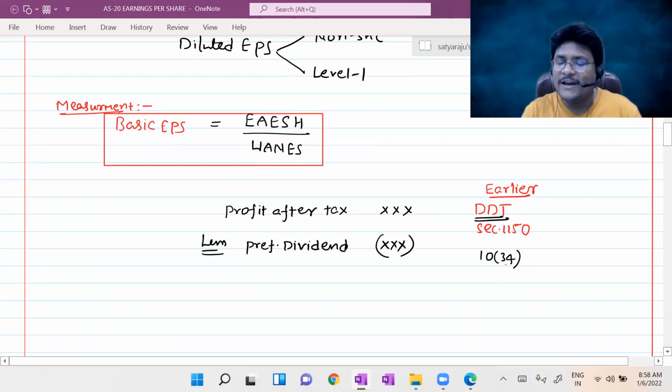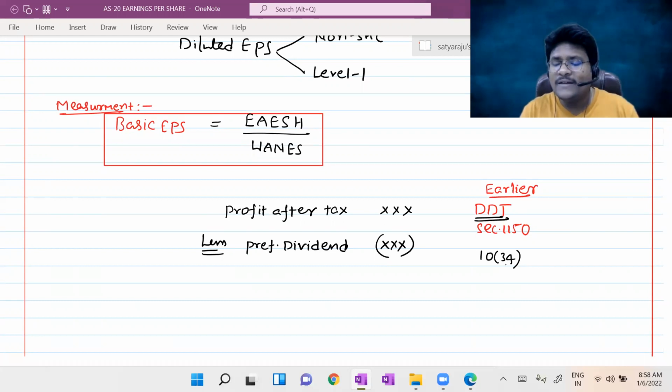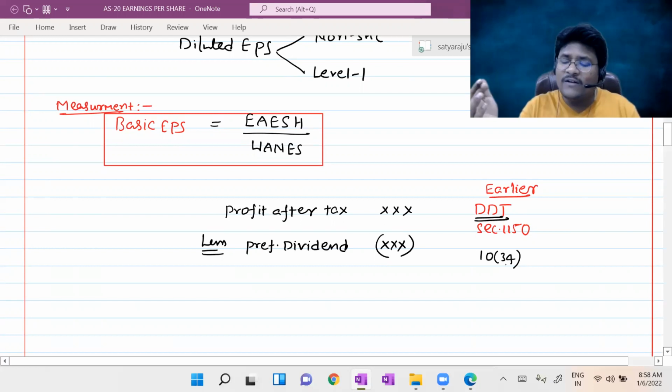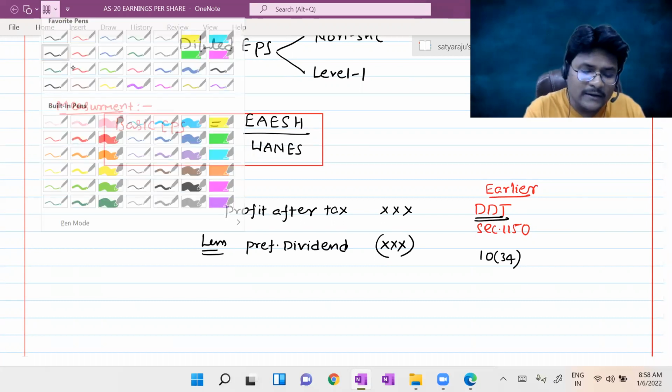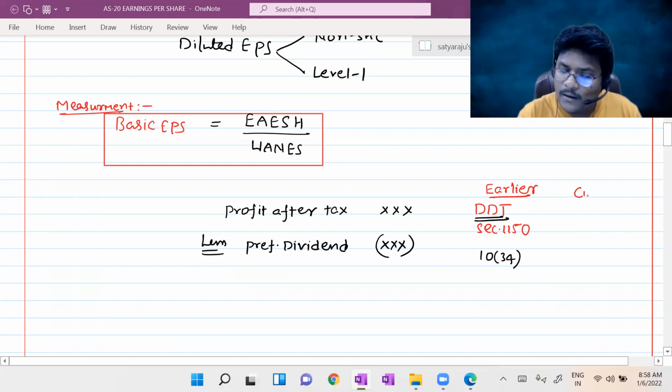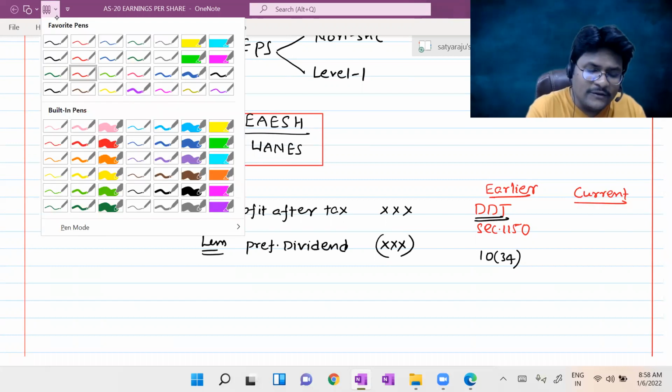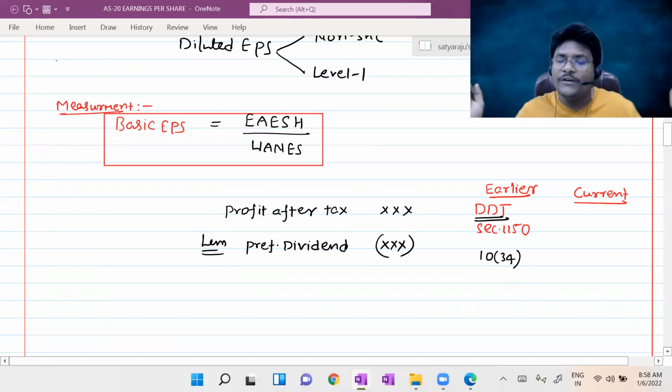Dividend distribution tax was paid by the company itself at the time of declaring dividend. But in the current scenario, sir, dividend distribution tax was abolished, removed.